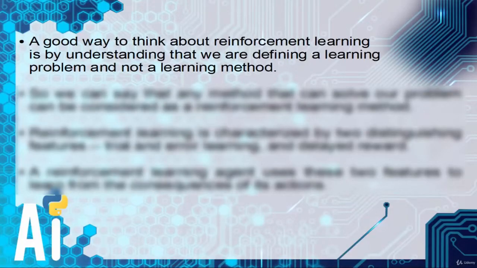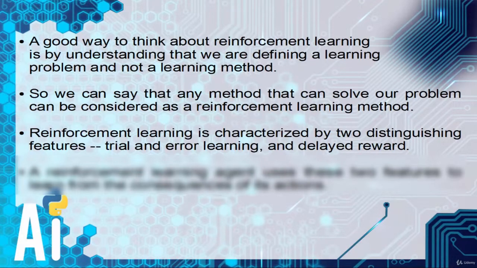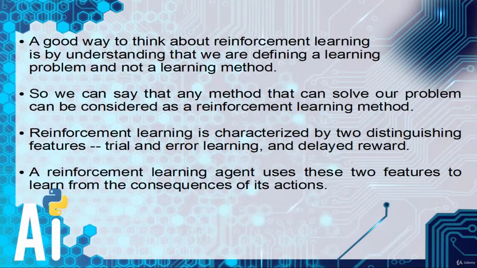A good way to think about reinforcement learning is by understanding that we are defining a learning problem and not a learning method. So we can say that any method that can solve our problem can be considered a reinforcement learning method. Reinforcement learning is characterized by two distinguishing features: trial and error learning and delayed reward. A reinforcement learning agent uses these two features to learn from the consequences of its actions.